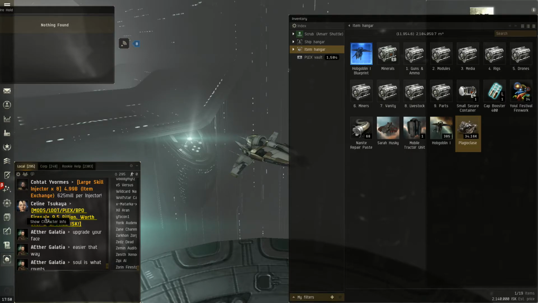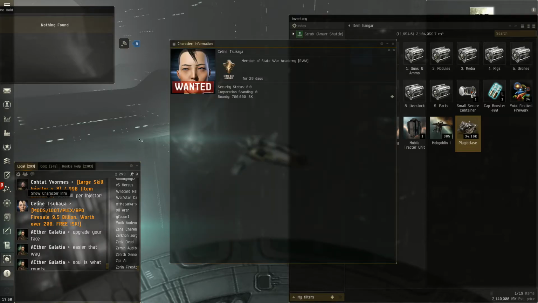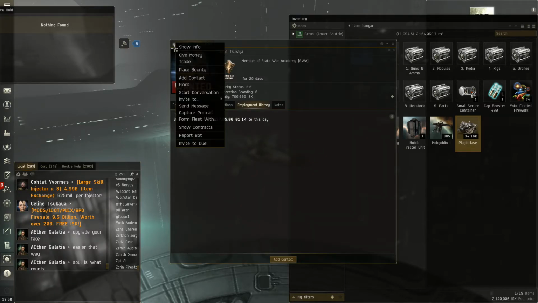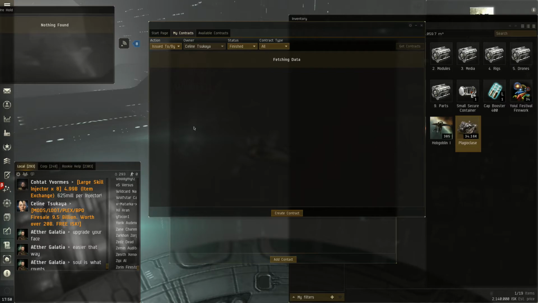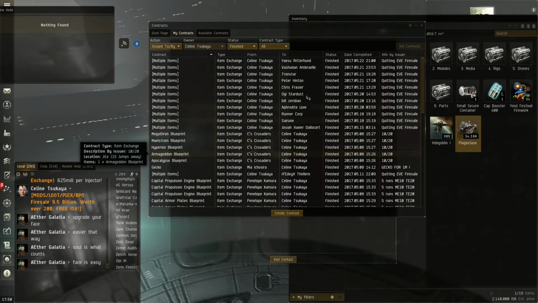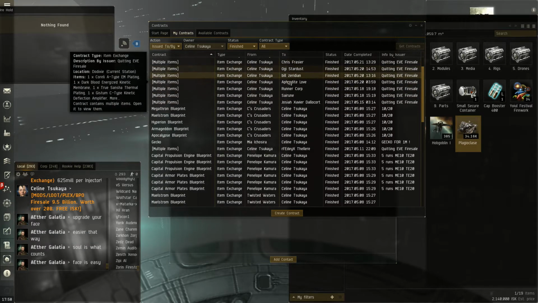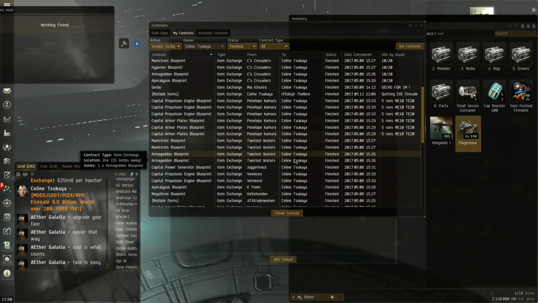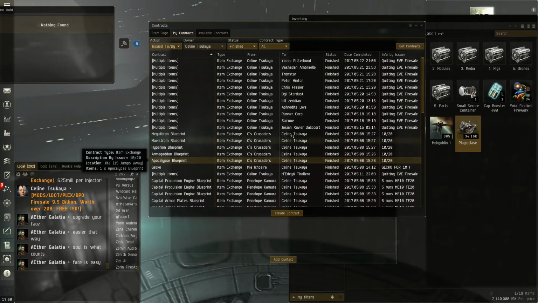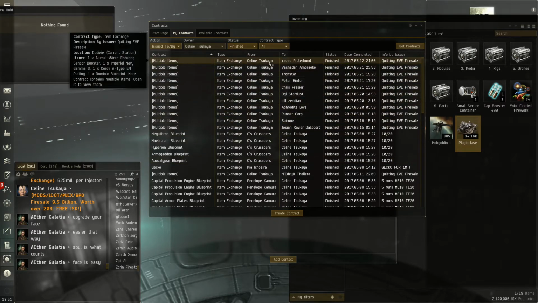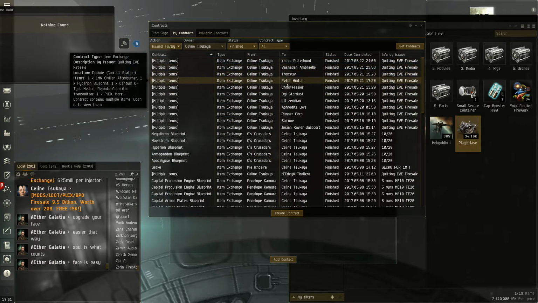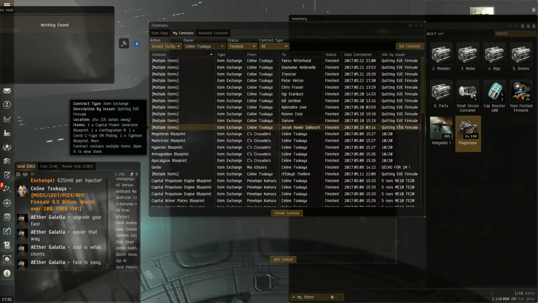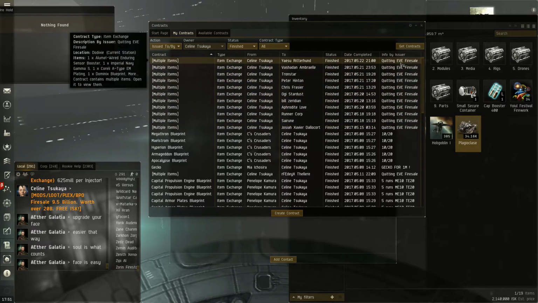I can prove this too. We'll just click this user, and then if you right click right here, you can select show contracts, and then we can see all of the contracts that this person has issued. Some of the contracts they've purchased themselves, either as a good job or maybe sending it to themselves from an alt. And as you can see here, all of these people have fallen for this same scam that they have titled the same, Quitting Eve Fire Sale.